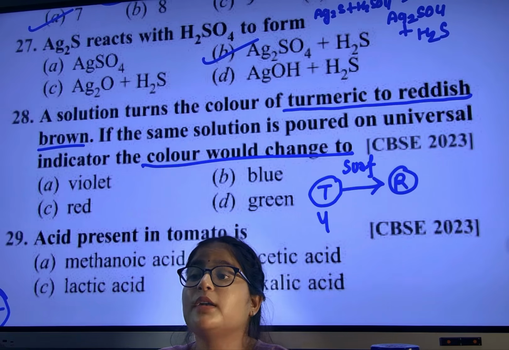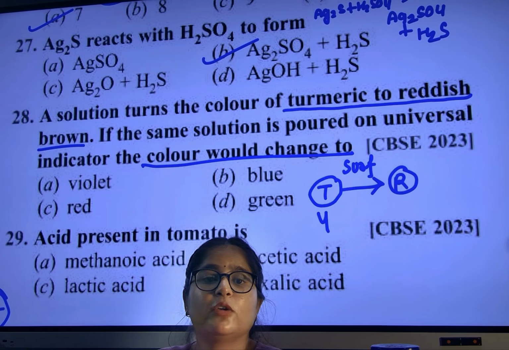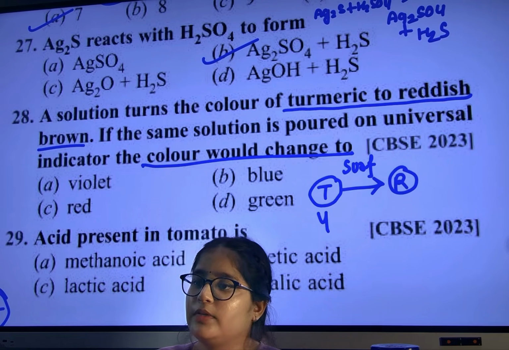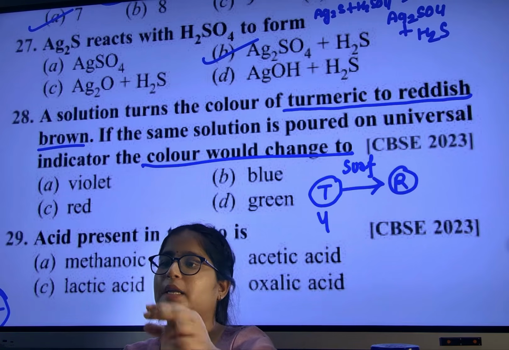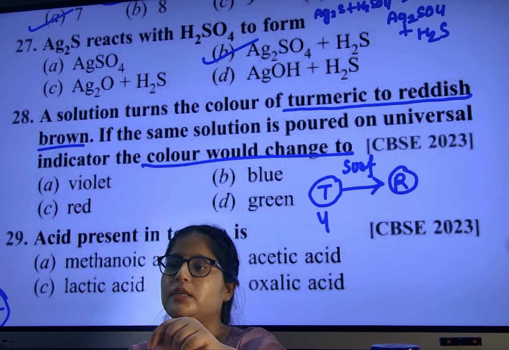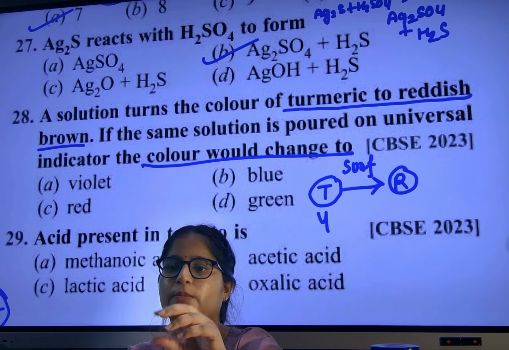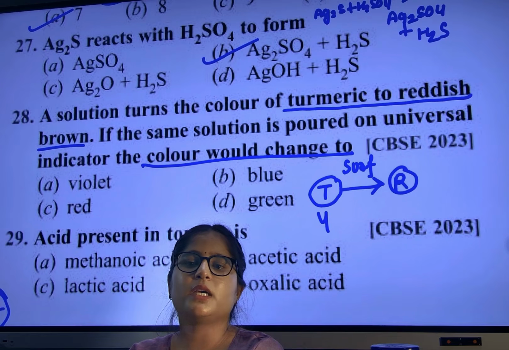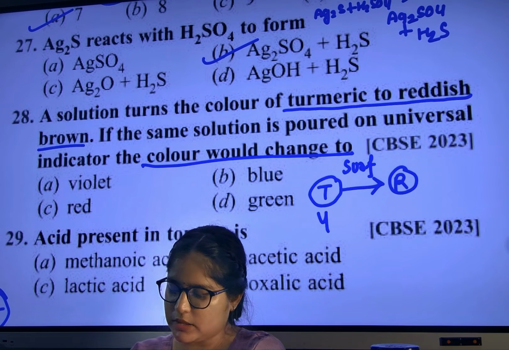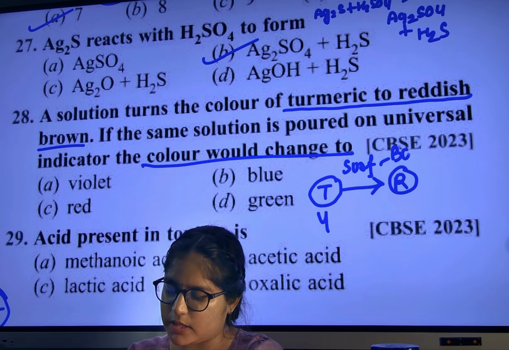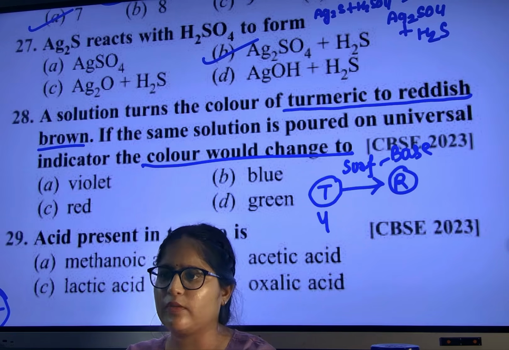On my YouTube channel, in shorts, I have done this experiment. I took turmeric and mixed a little washing powder in it. The yellow changed into red because washing powder is a strong base.